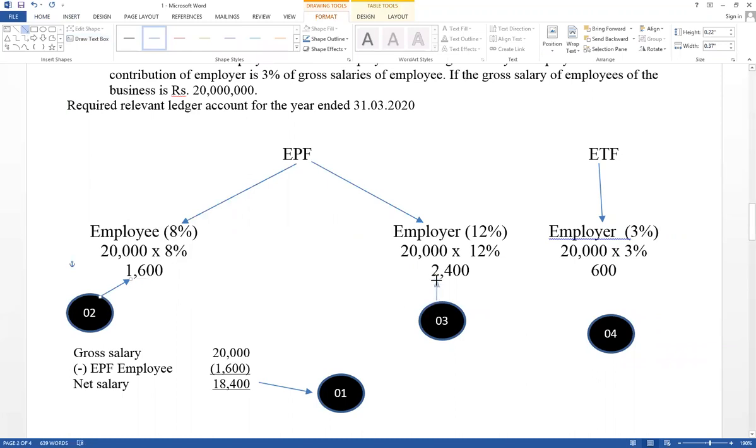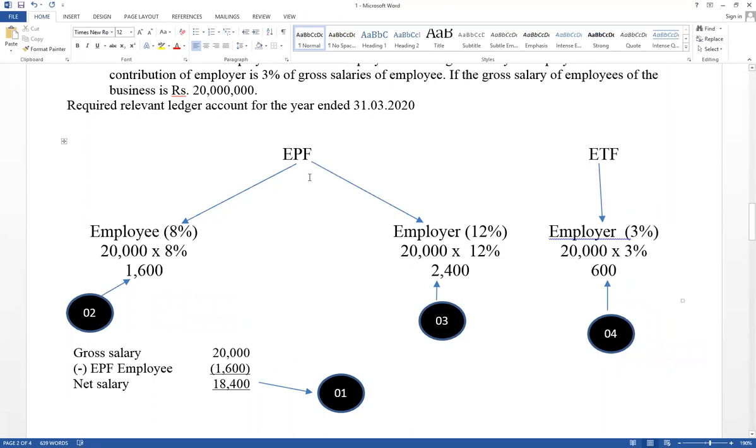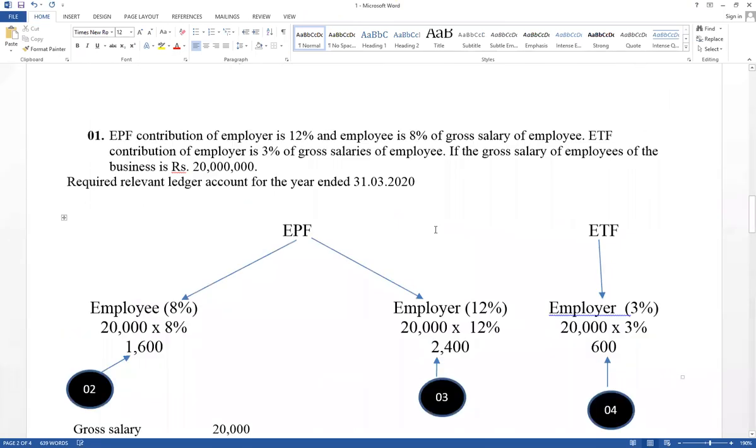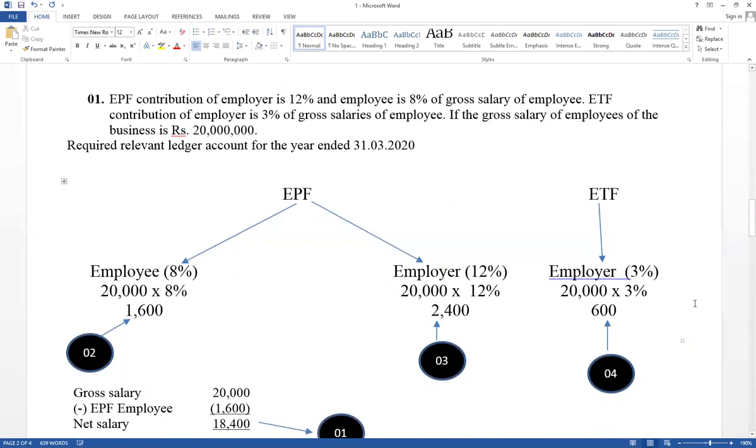First one, how to calculate. Then think about steps. There are 4 steps that should be applied from the business point of view. This is the theory. For EPF, both employee and employer give their contribution at a given percentage, and the gross salary is also given. EPF is divided into 2 parts, employee contribution as well as employer contribution.